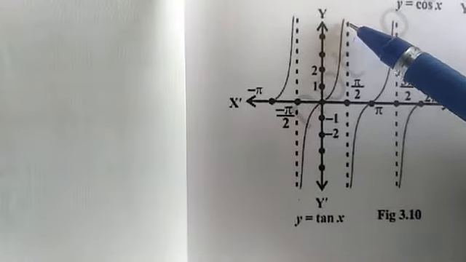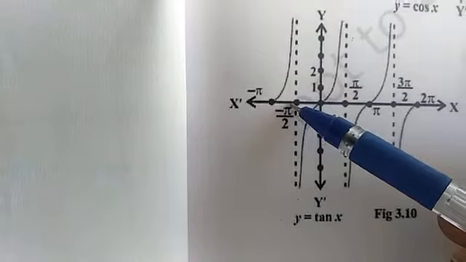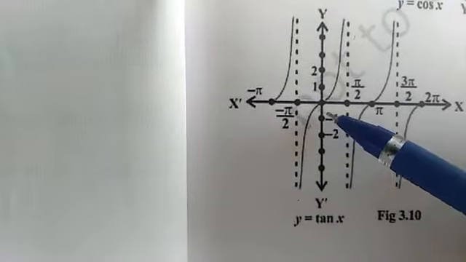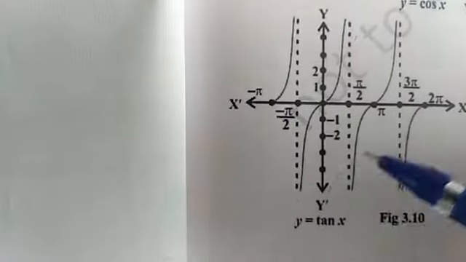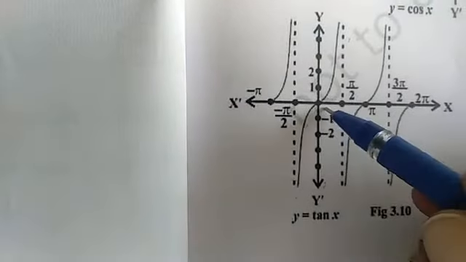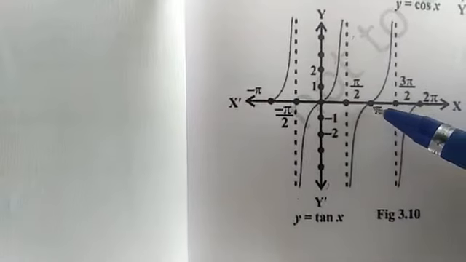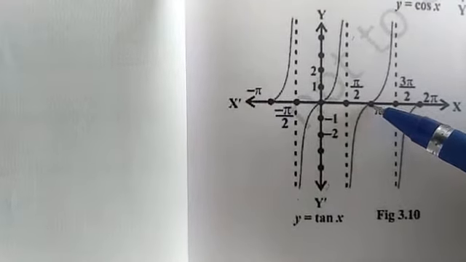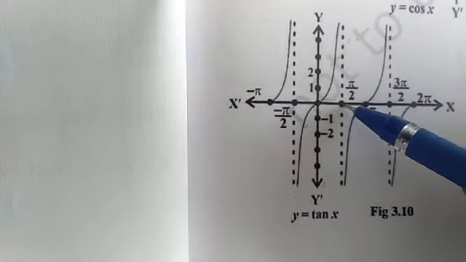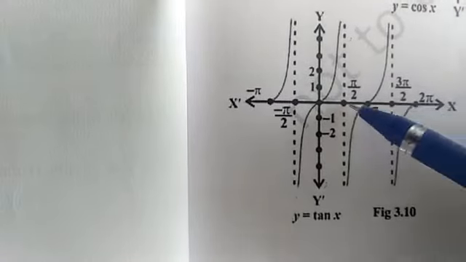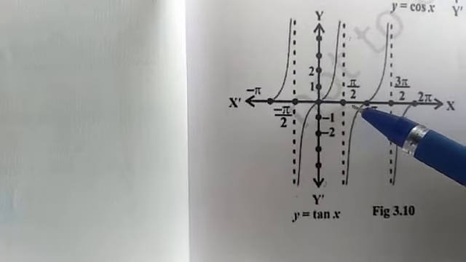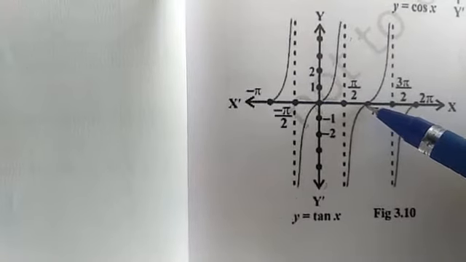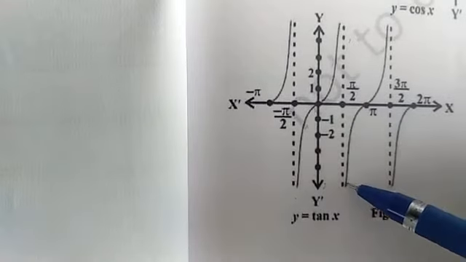And for 0 to minus pi by 2, it decreases from 0 to minus infinity, because here the value goes toward minus infinity.